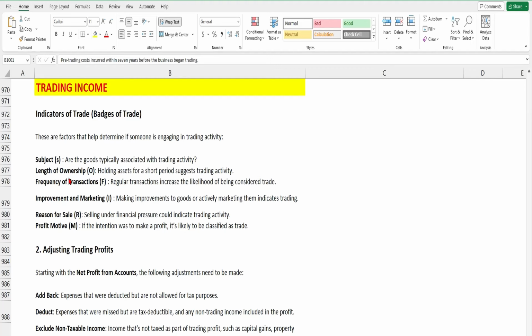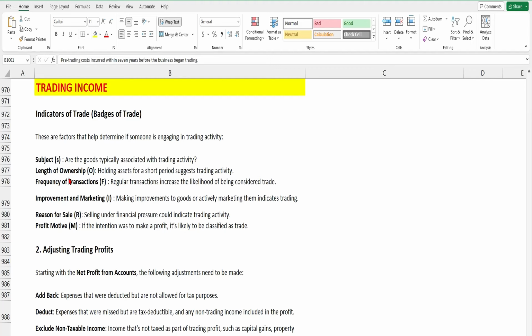Now, improvement and marketing. Making improvements to the goods or actively marketing them indicates trading. For example, I'm a tailor and I stitch clothes for people. I have bought fabric, and now I am cutting it and adding laces and stones, making many improvements to the dresses to make them look prettier. Why am I doing this? Because obviously it will make them more attractive to customers and they will buy those dresses. So it's a trading activity.